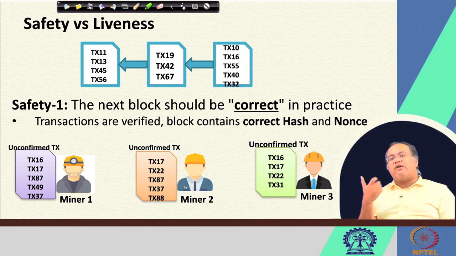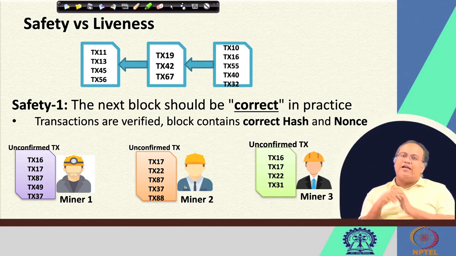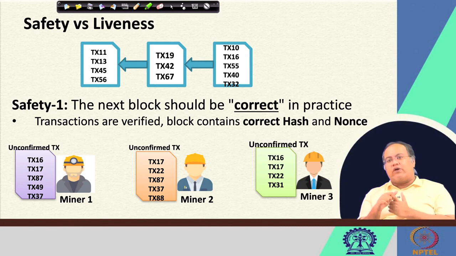The miners will do that validity check with the help of such a script, or depending on which mechanism is being utilized for validation. That way, the block which is proposed is a correct block. The transactions are verified and the block contains the correct hash and the nonce.